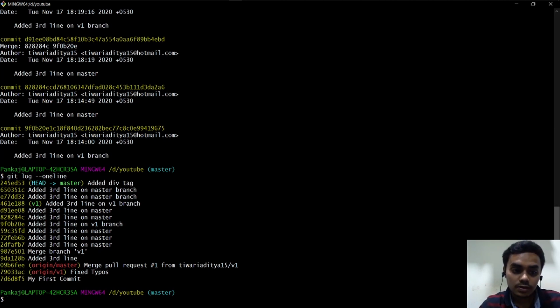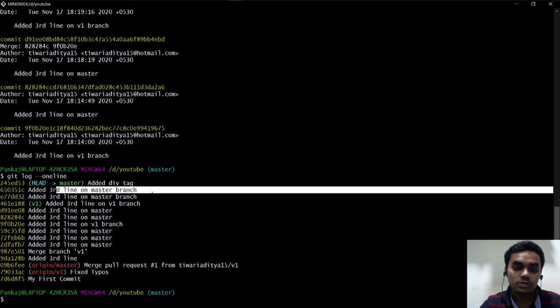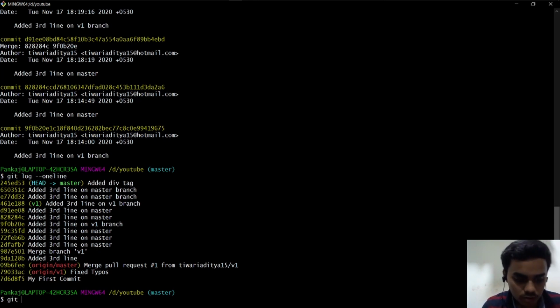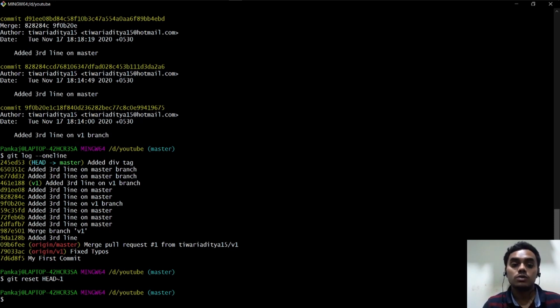I wanna bring this head to "added third line on master branch". So we do that by going git reset HEAD~1, which means we want to point our head one commit back. Now if I do this, that "added div tag" commit should be gone.